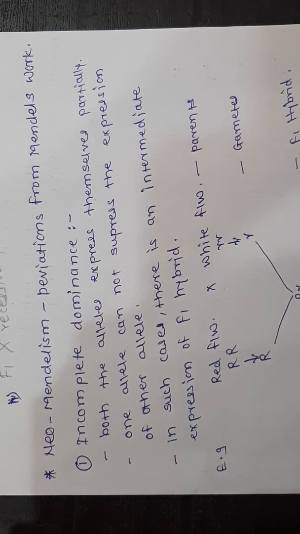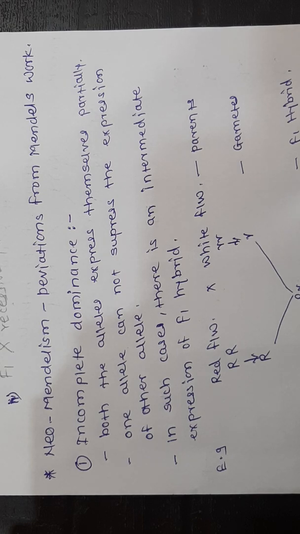From this topic, the first is incomplete dominance. We have learned about the dominant character, or the law of dominance. In the law of dominance, what happened? The character that appears in the first generation is dominant, means only one character is obtained.